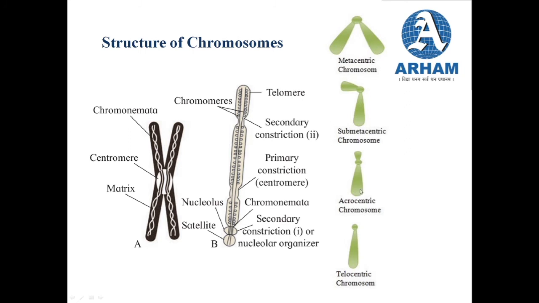So there are 4 types of chromosomes, and these types depend upon the shape of the chromosome and the placing of this centromere. It can be metacentric or V-shaped, it can be submetacentric or L-shaped, it can be acrocentric or J-shaped, or telocentric, that is I-shaped. Now next, let us talk about the sex chromosomes.